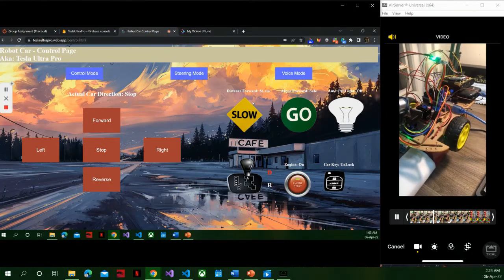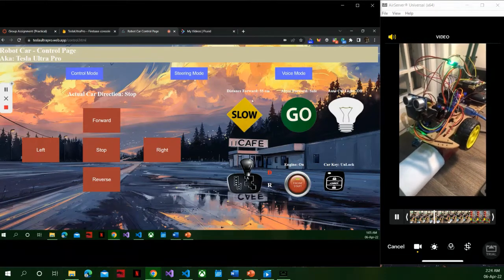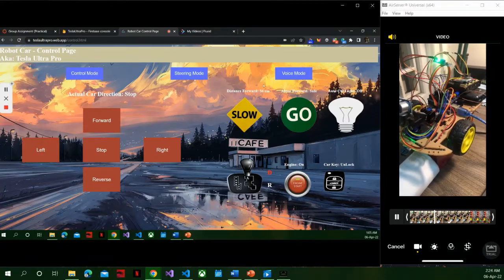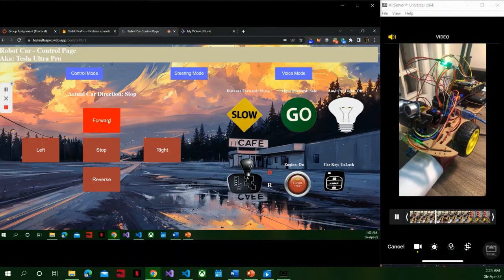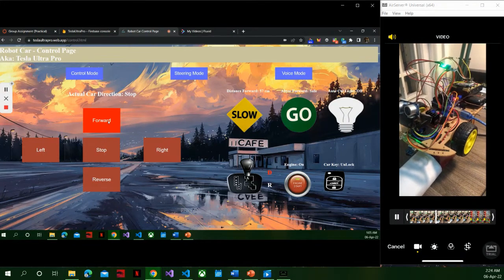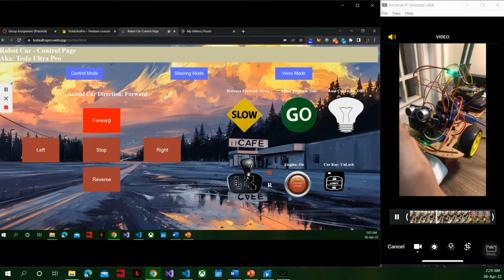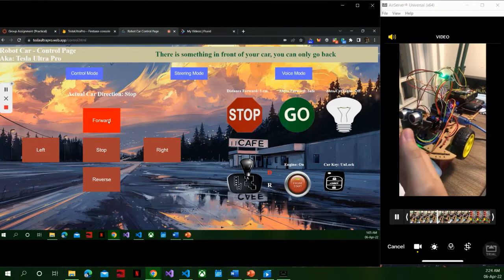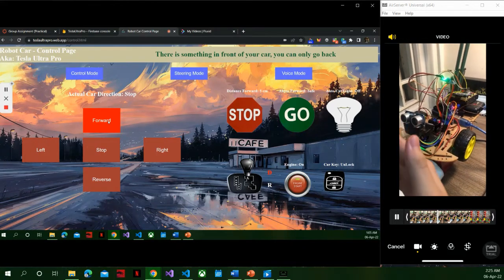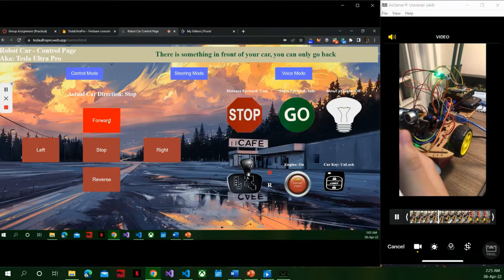Okay. So this is a distance forward warning. So now there is something in front of the car at around 60 centimeters. So when the car is running, if I push my hand in front of the car, you can see the distance forward recognizes something in front of the car at around 7 to 8 centimeters.